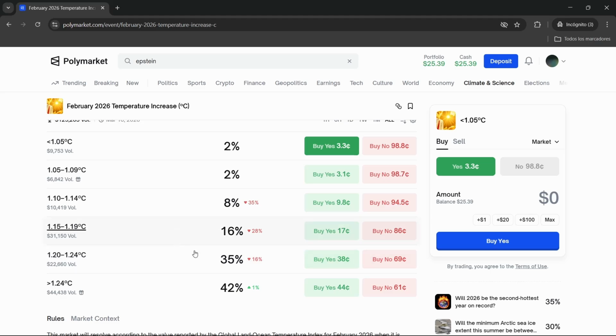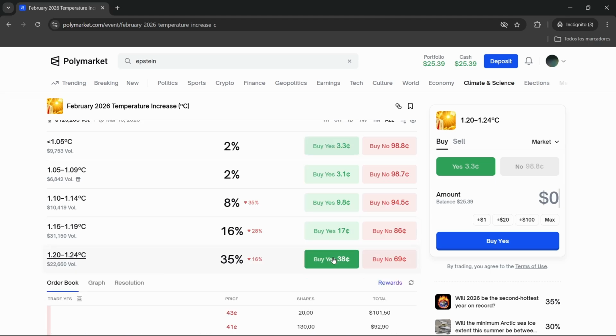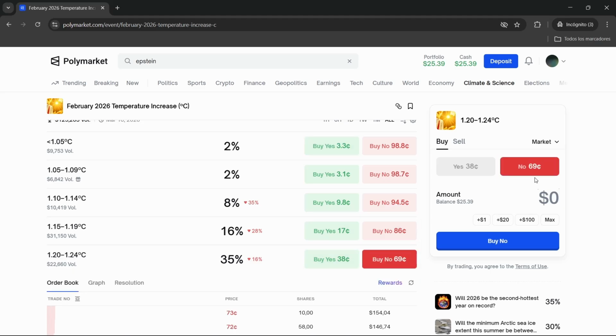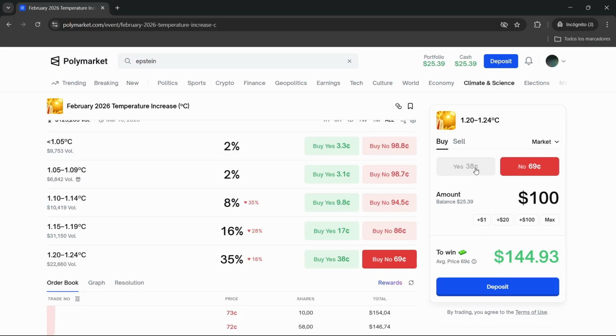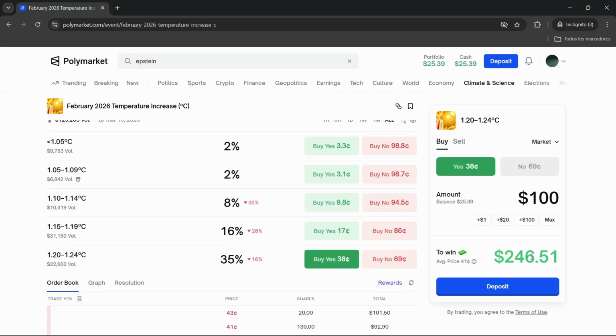So for example, let's say this is our pick, we can buy yes or no, we can invest as much as you want, and you will see the potential gains right here. And whenever you want, you can also sell and cash out the money.